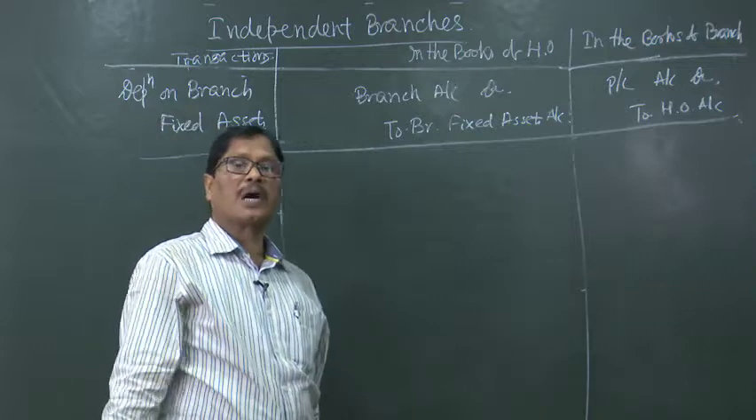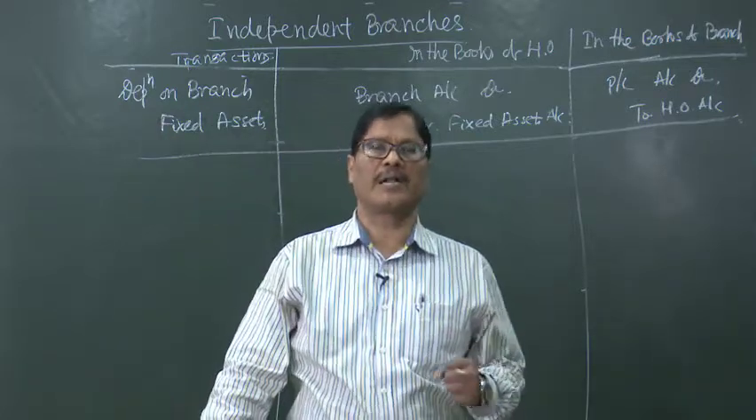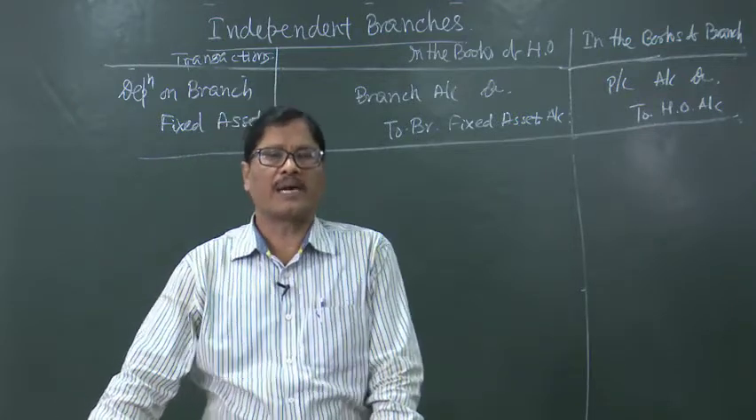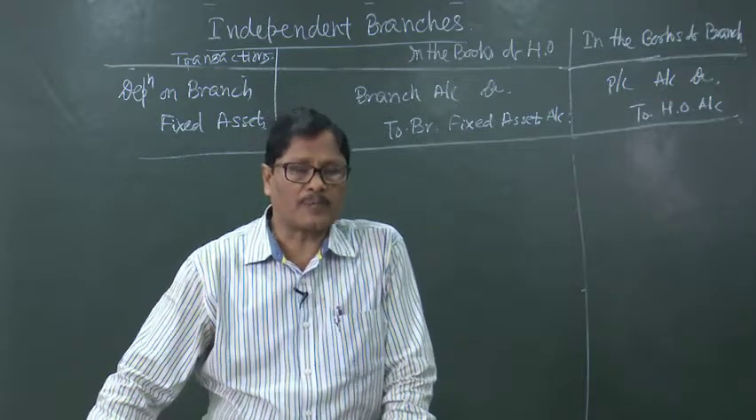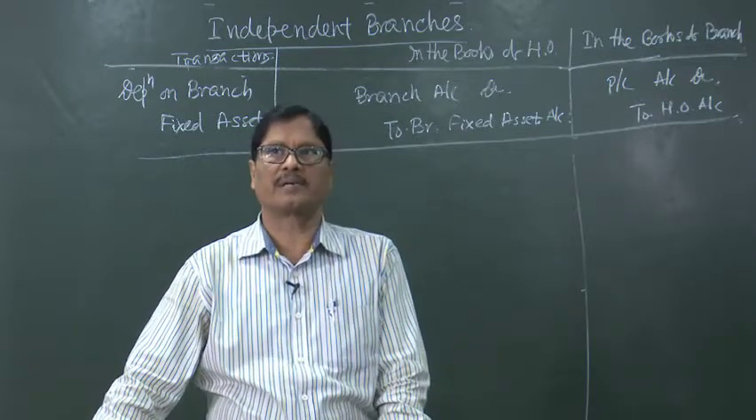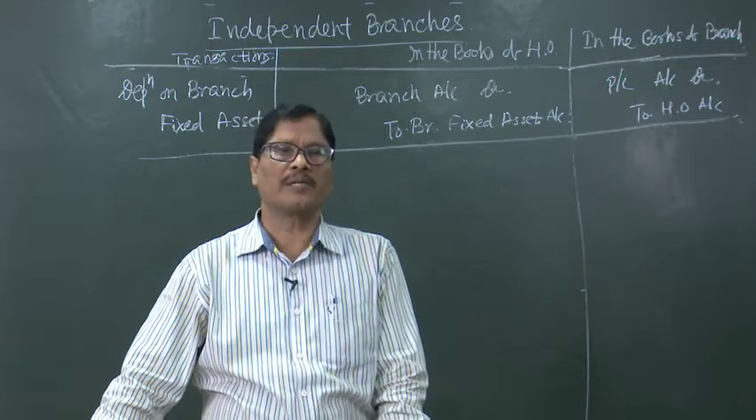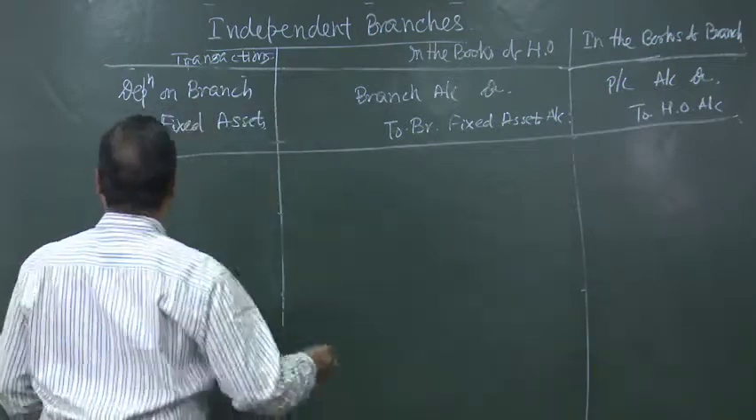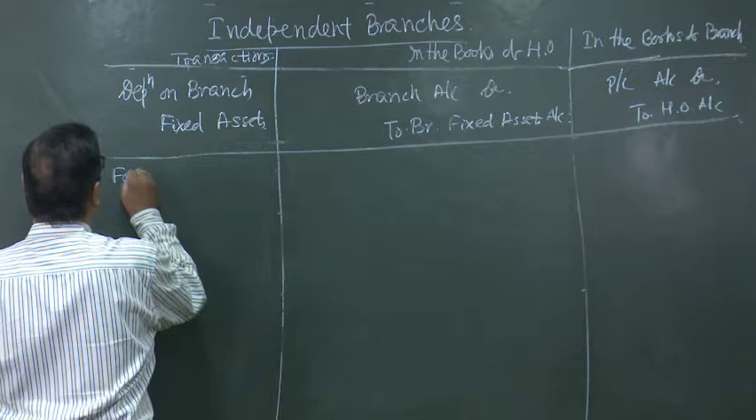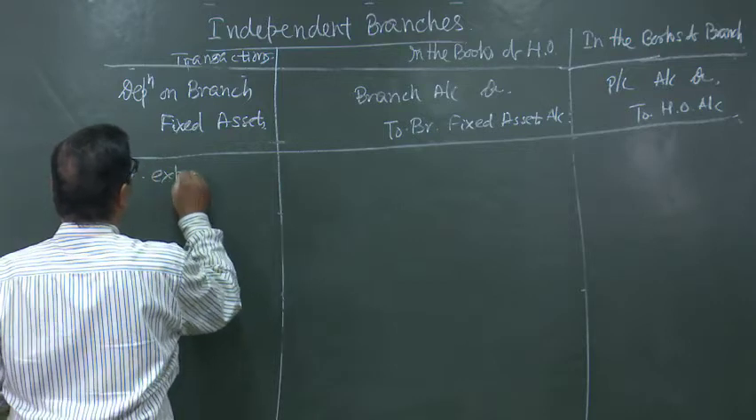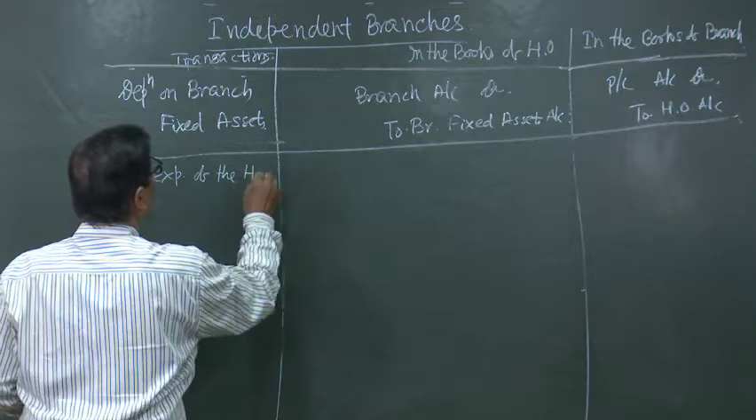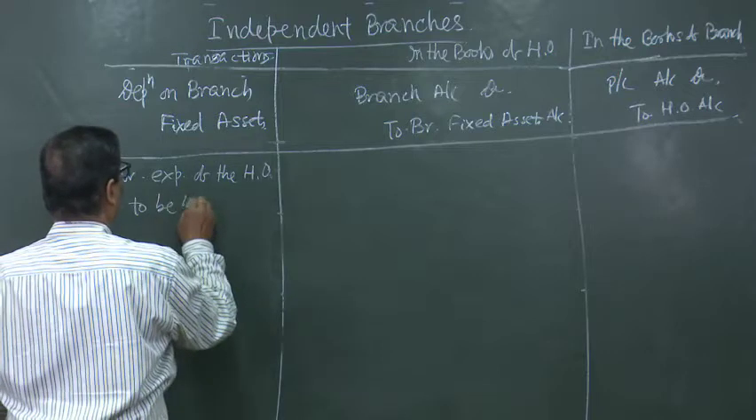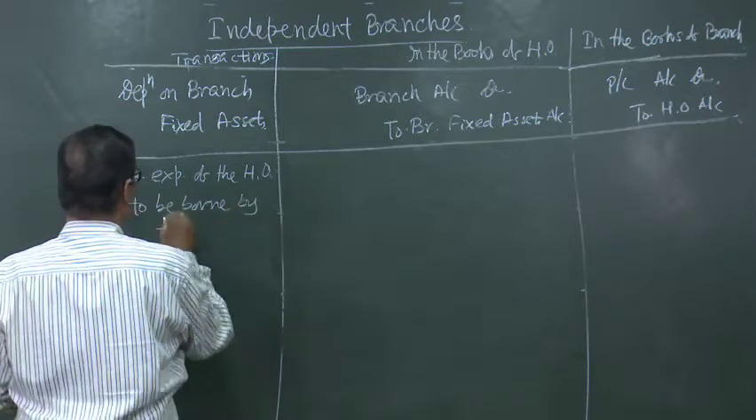Now, if some expenses, say advertisement, has been spent rupees 1 lakh, but the head office wants that the branch should also bear some part of this expenditure. Say 10,000 rupees will have to be borne by the branch, then what entry will be passed? In this case, we can write for expenses of the head office to be borne by the branch.